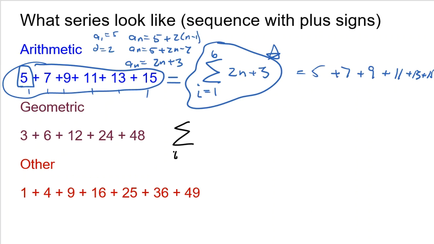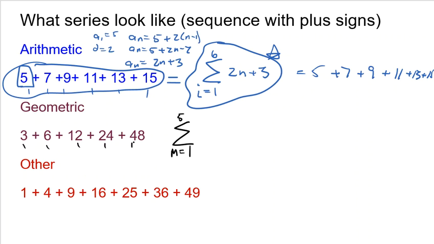I'm going to start with the first, and let me use a different letter. I just want to make sure that you realize you don't need to use I. You could use anything you want. My first name is Mike, so I'm going to use an M for Mike. It doesn't matter, right? So M equals 1, start the first term, and then I go into 1, 2, 3, 4, 5. Looks like I'm going to add the first 5 terms, so 1 through 5.